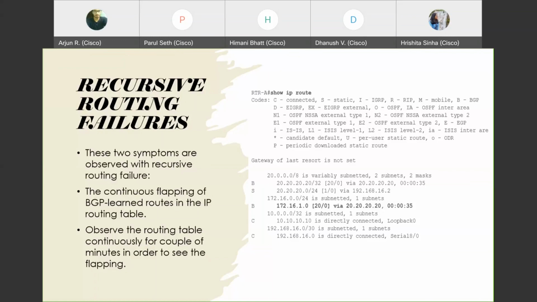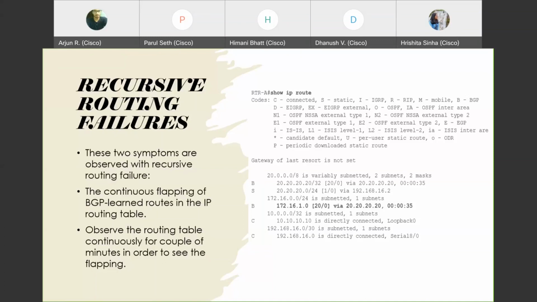If you observe this output, there is 172.16.1.0 and 20.20.20.0. So there are two networks learned via BGP. If you notice carefully, 172.16.1.0 is also learned via 20.20.20.20, and 20.20.20.20 is also learned via 20.20.20.20. So there is a loop there.